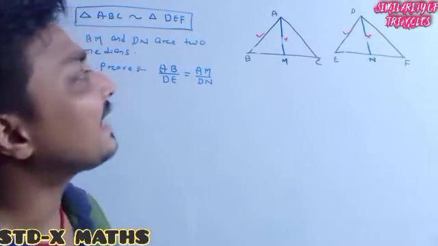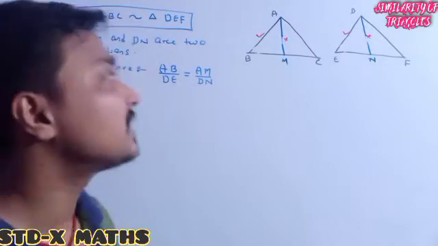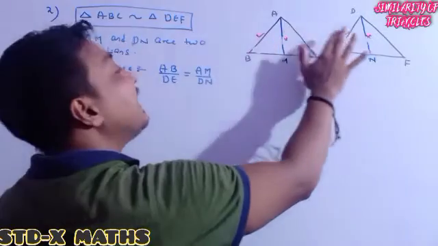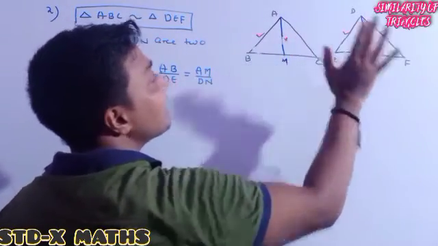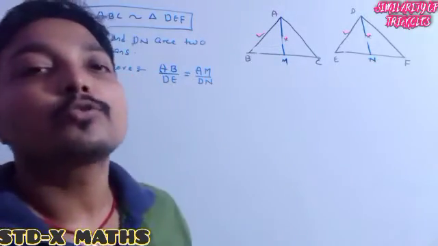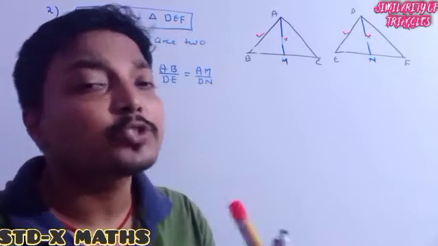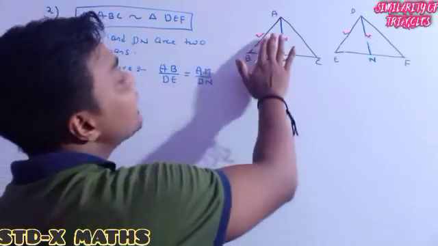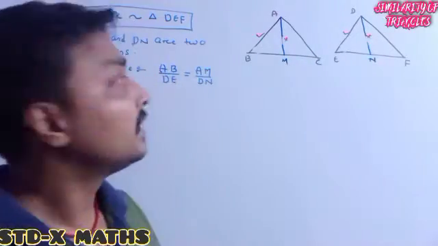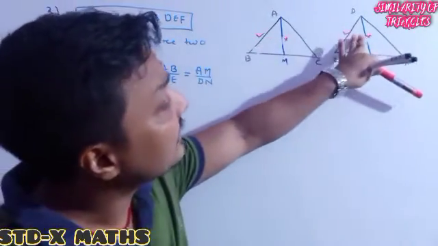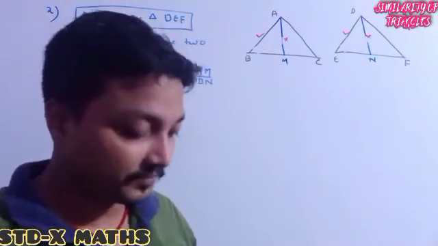See carefully, the sides given in equal ratio are sides of this little triangle and this little triangle. So it is clear that if we can show this little triangle is similar to this little triangle, then corresponding sides are in the same ratio.